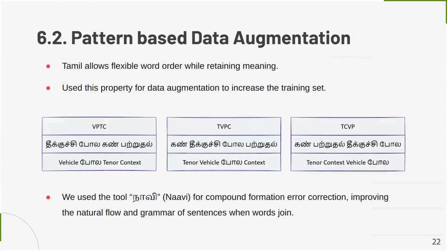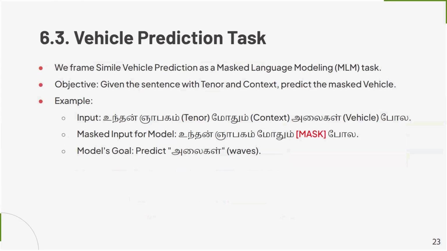We used pattern-based data augmentation to increase our dataset size. We exploited the flexible word order property of the Tamil language, which retains meaning even if we swap the order of the words. Using this property, we identified 3 patterns and were able to expand our dataset. We also used the tool Navi to correct compound formation errors and to improve the natural flow.